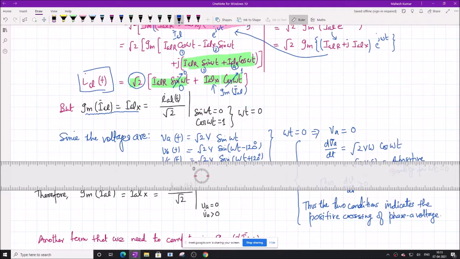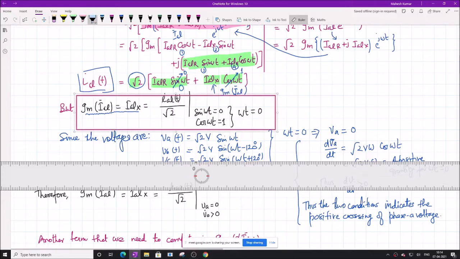This is a very important expression to understand the concept. So remember this whole thing.